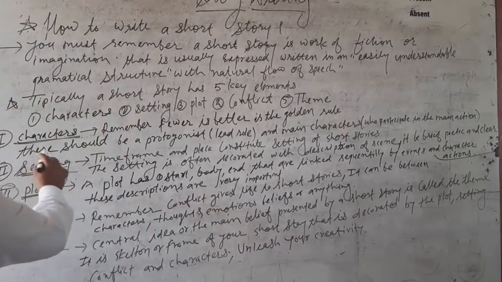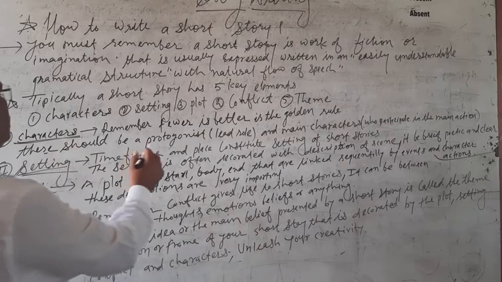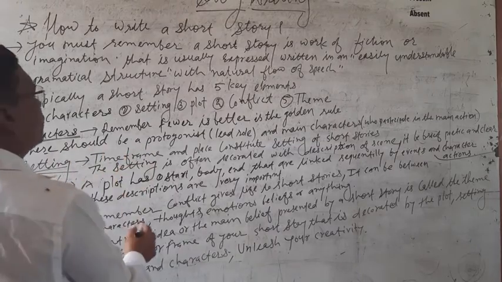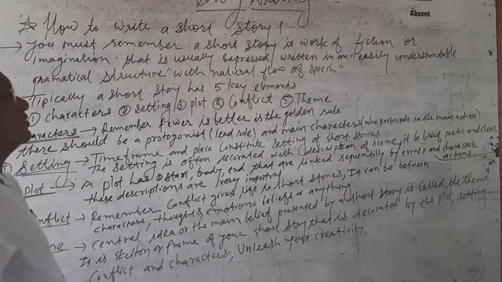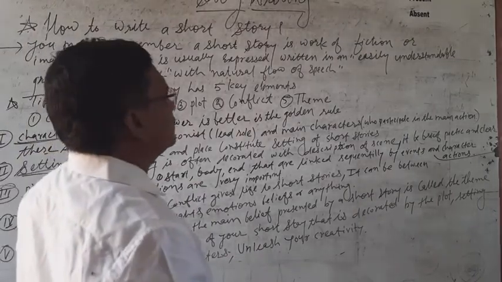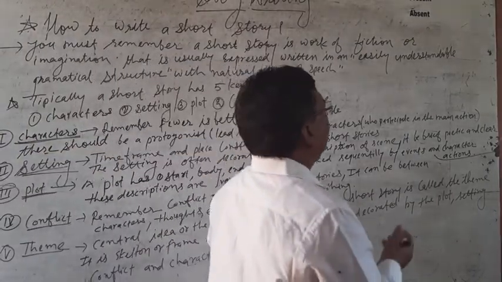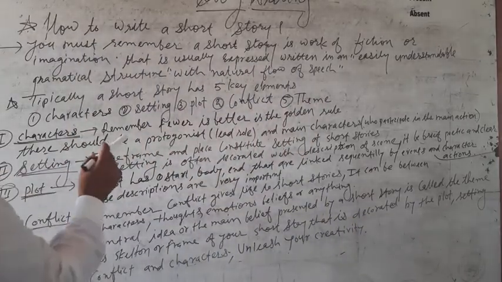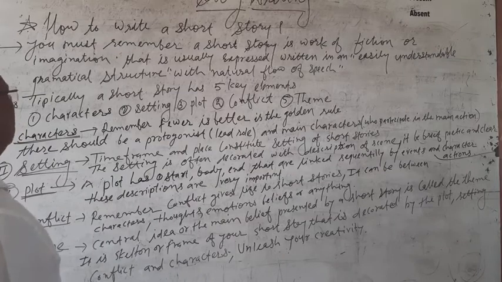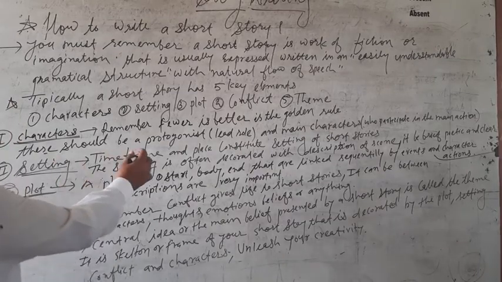And there should be a protagonist, meaning the lead role, and main characters who participate in the main action. Remember, fewer is better is the golden rule.